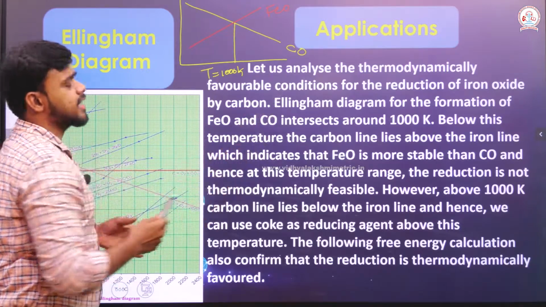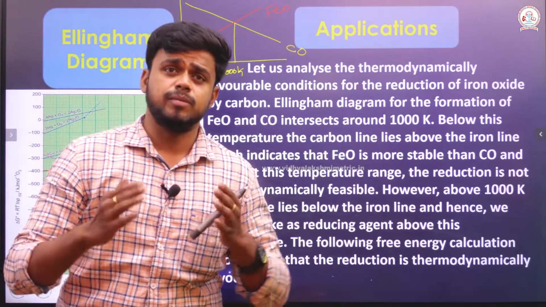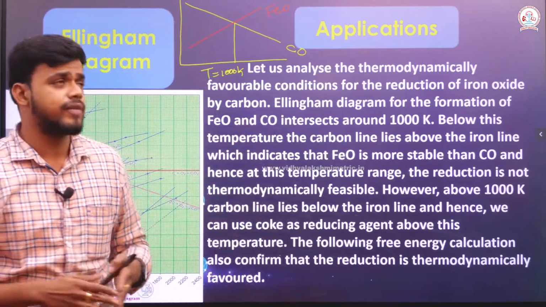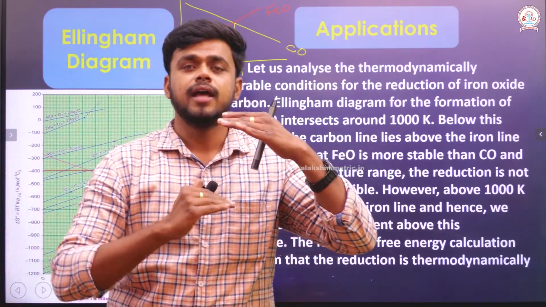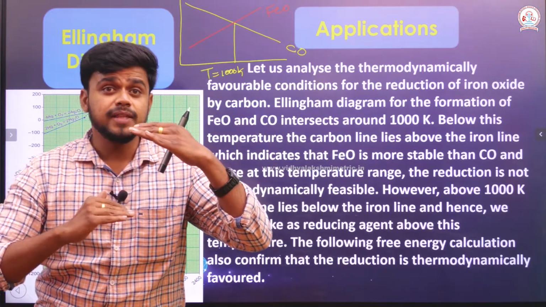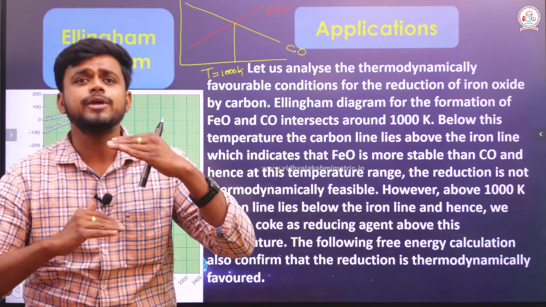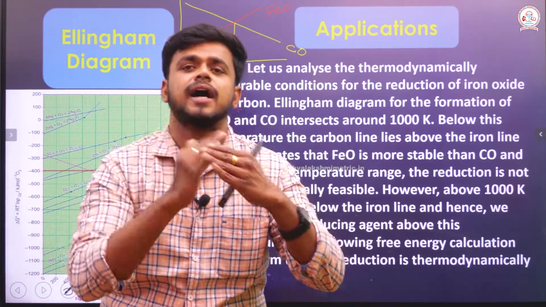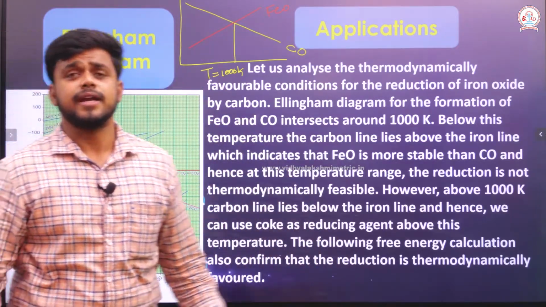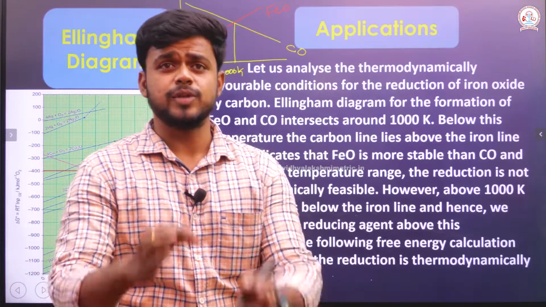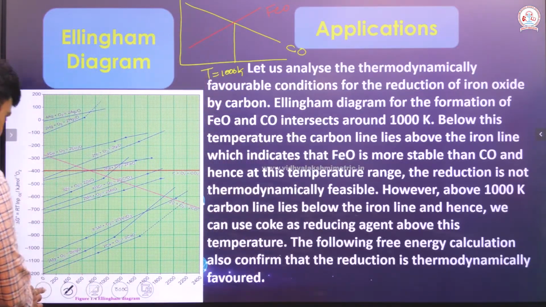I already mentioned that the one which is present below can reduce anything which is present above, right. So, above 1000 Kelvin, say for example 1200 Kelvin, the carbon monoxide line comes below the iron oxide line. At that time, the carbon that forms carbon monoxide can be used as a reducing agent to reduce iron oxide. So, that is what the point actually states, right. Thermodynamically, we need to prove this with the help of calculation, right.